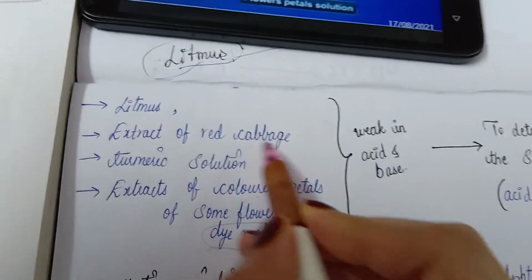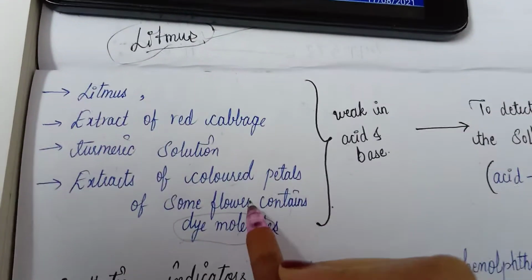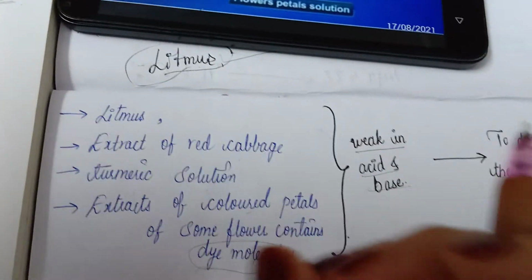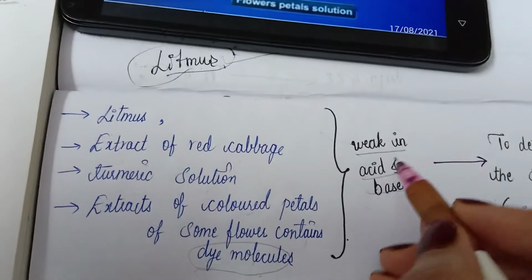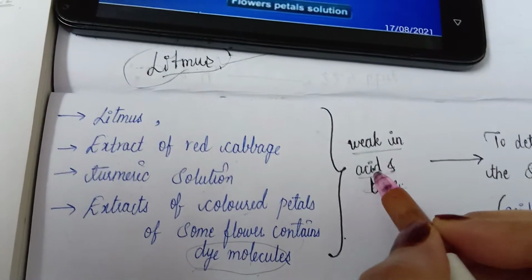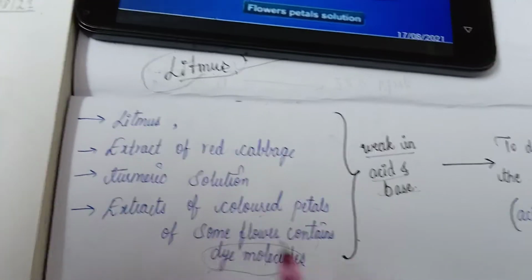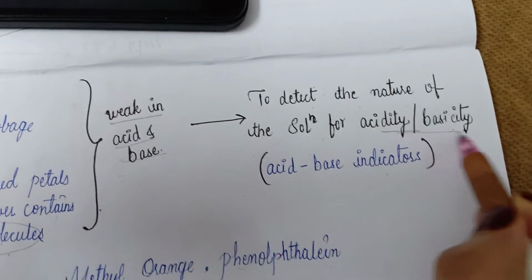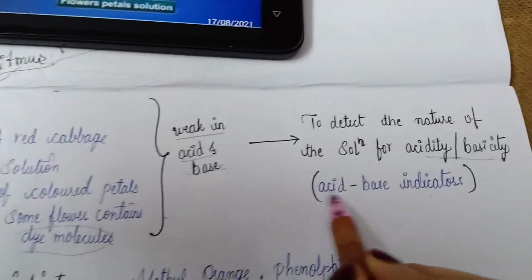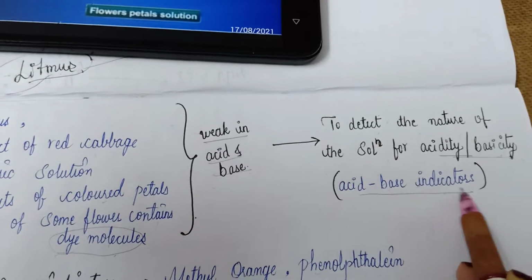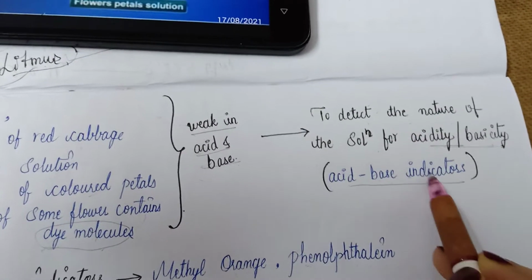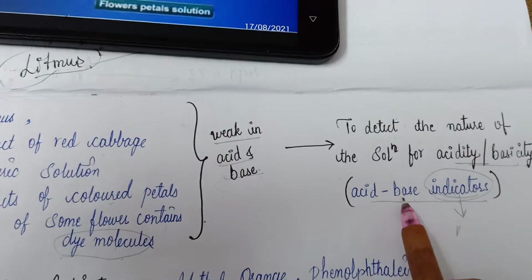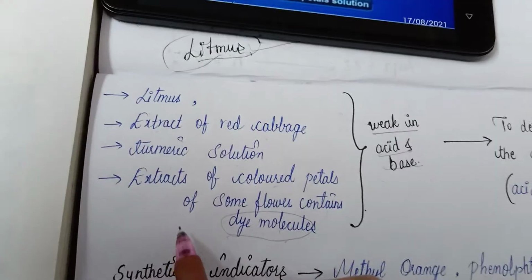Because the litmus paper, the red cabbage, the turmeric solution and the red flowers are all weak in acid and bases, which means they show weak properties. Weak in the sense that very weak acidic and basic properties remain in them. So that it helps in detecting the nature of the solution, the acidity and the basicity. So these are called acid base indicators. To detect those things, it helps, the right indicators, that is why they are called indicators. Acid base indicators means substances to find out acid and base.